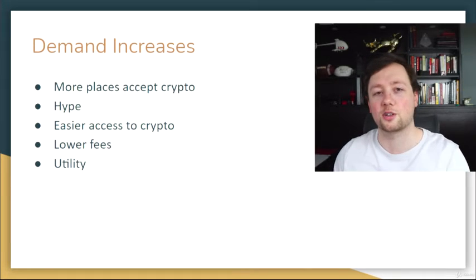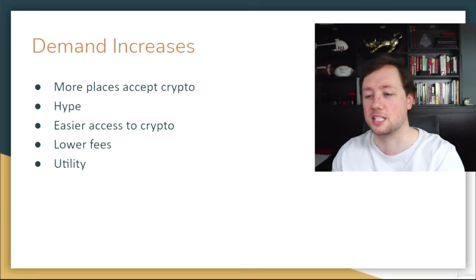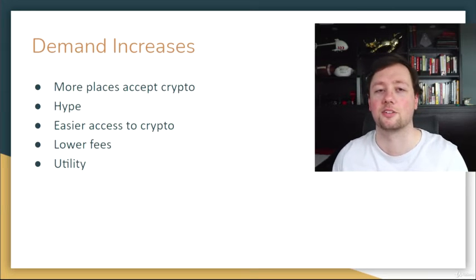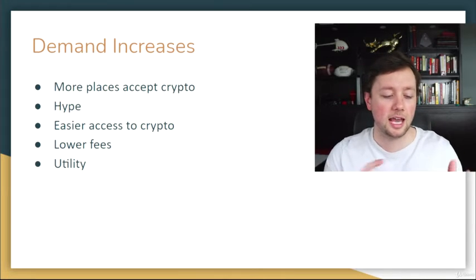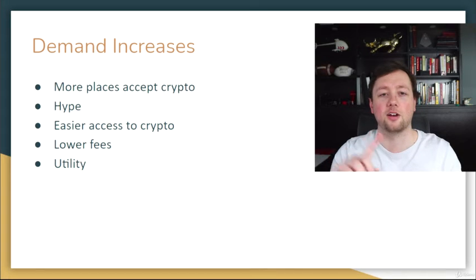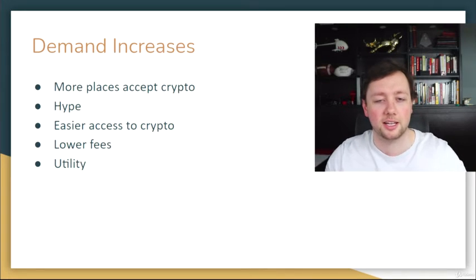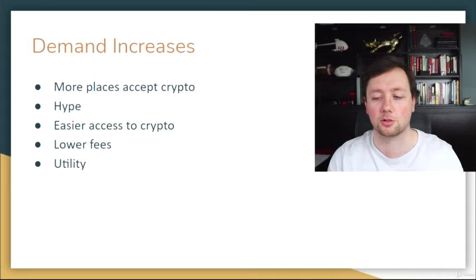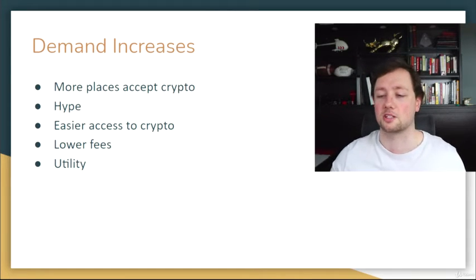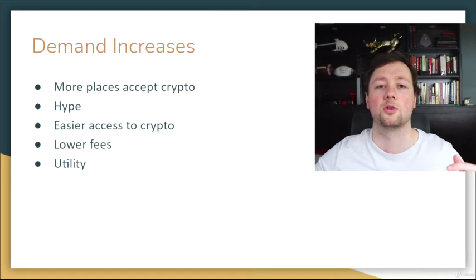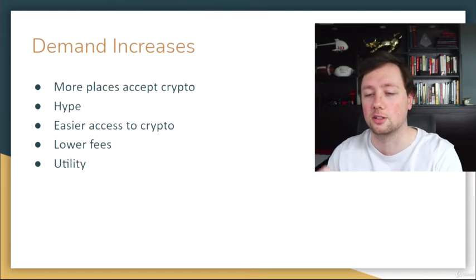Now, the other side of this equation is when the demand for the cryptocurrency increases. This can happen based on a variety of different factors, such as more places accepting crypto. This is probably the number one factor that I see in global mass adoption of cryptocurrency. If you see Amazon, Walmart, Uber, and all these other major companies all of a sudden accept Bitcoin and other cryptocurrencies, it is going to drive massive demand into these cryptocurrencies because people can now use those cryptos to transact, and they have a higher utility value.